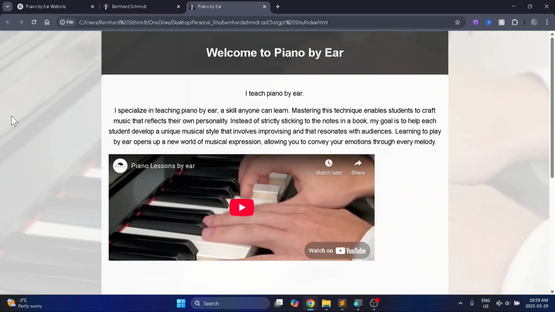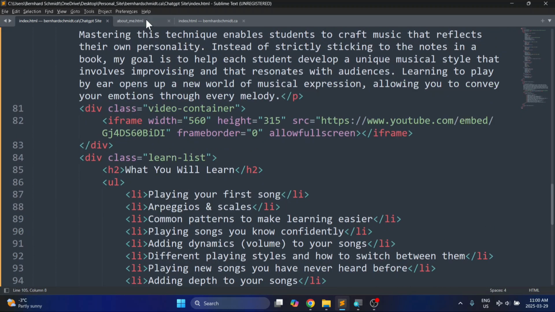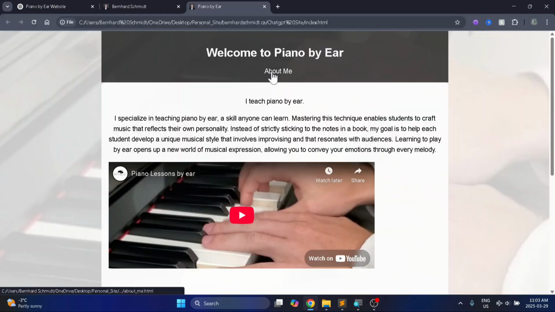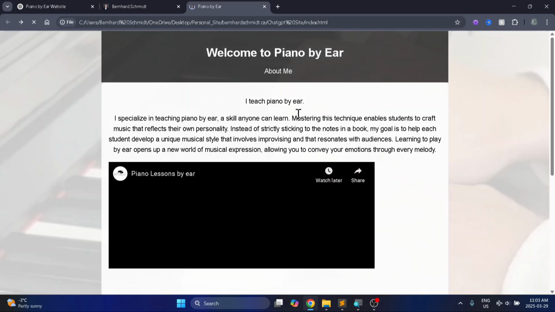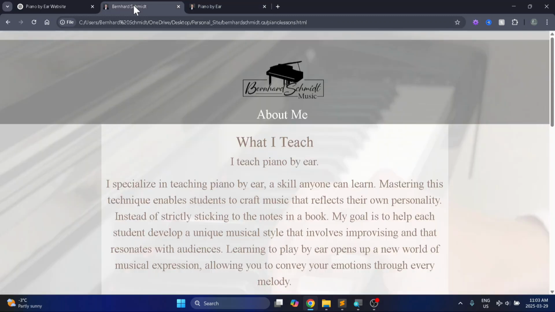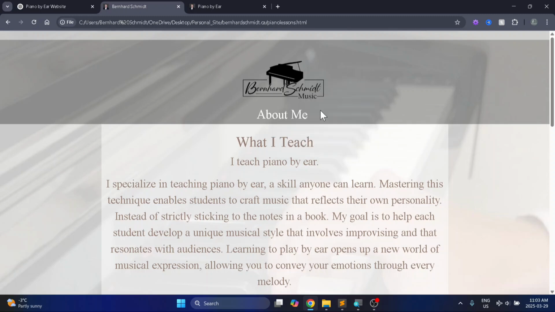Okay, so now it has actually changed the image. It turns out I was working on the wrong page. I've grabbed my image file here for the other page. Okay, so now we have the About Me here, and it links to my blank page because that page doesn't have any content on it yet. Now I want to add this logo here. So again, I'm going to copy this, copy image address.